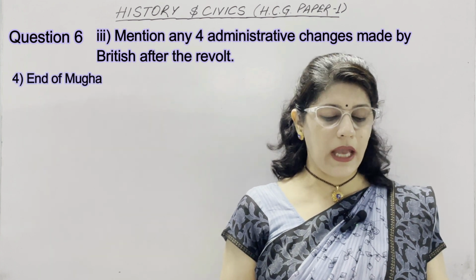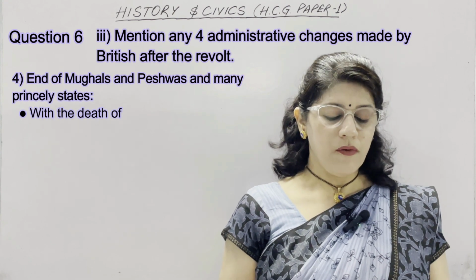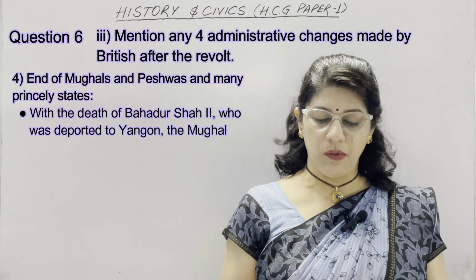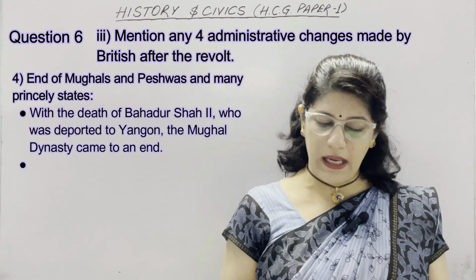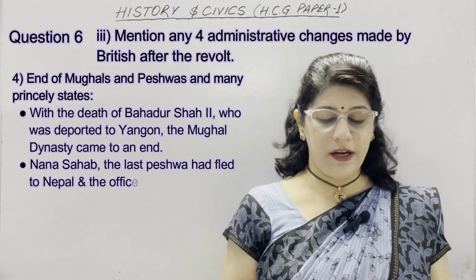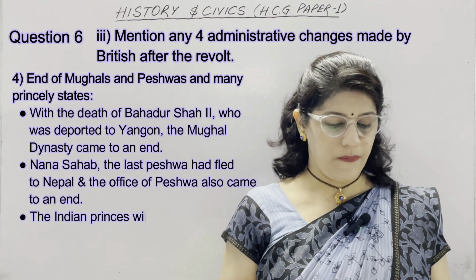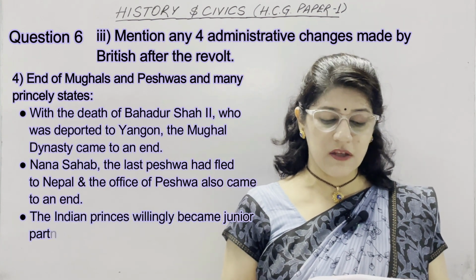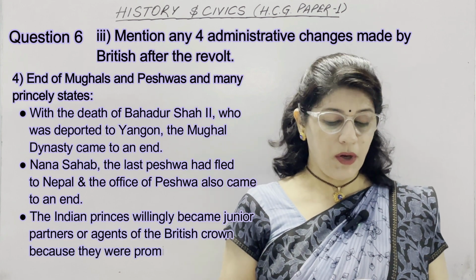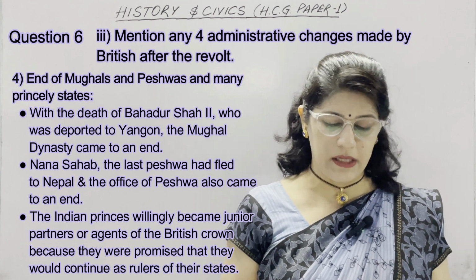Now the fourth heading is end of Mughals and Peshwas and many princely states. First subheading, with the death of Bahadur Shah II, who was deported to Yangon, the Mughal dynasty came to an end. Second, Nana Sahib, the last Peshwa, had fled to Nepal, and the office of Peshwa also came to an end. Third point, the Indian princes willingly became junior partners or agents of the British Crown because they were promised that they would continue as rulers of their states.